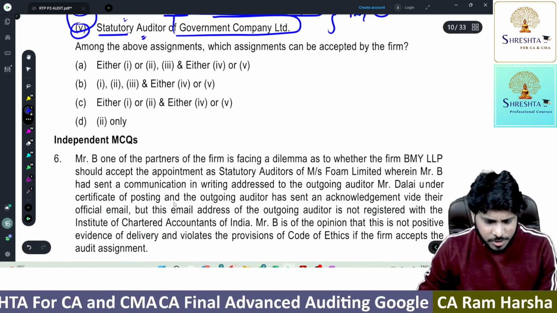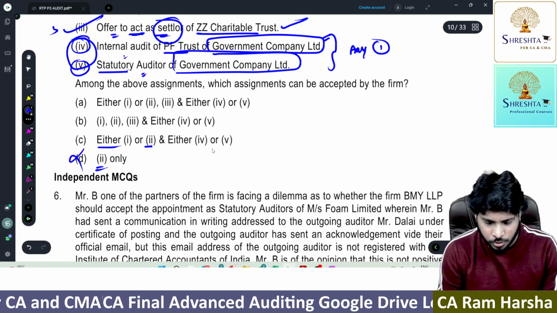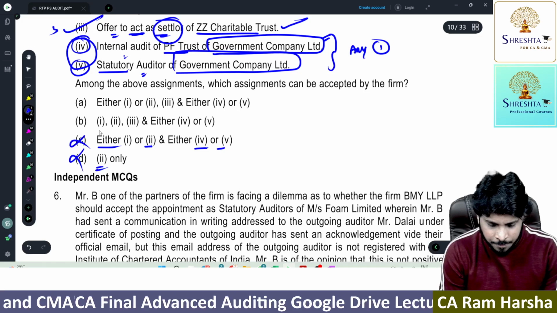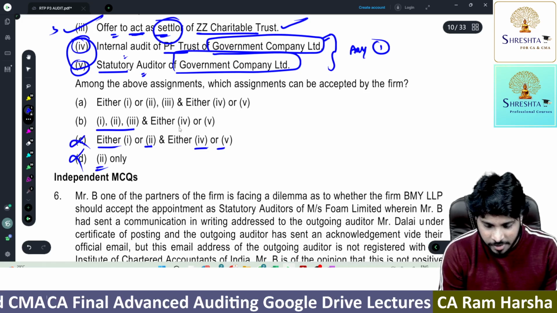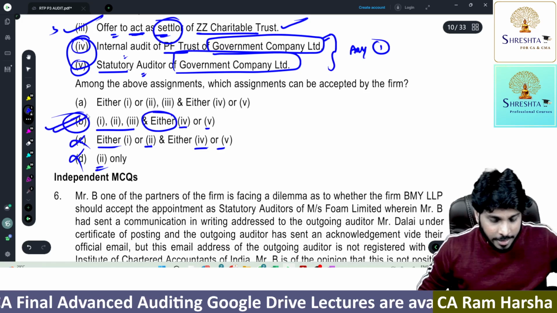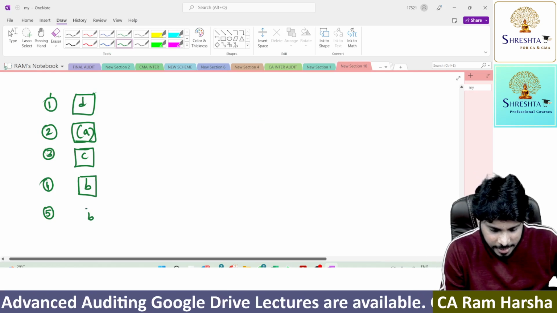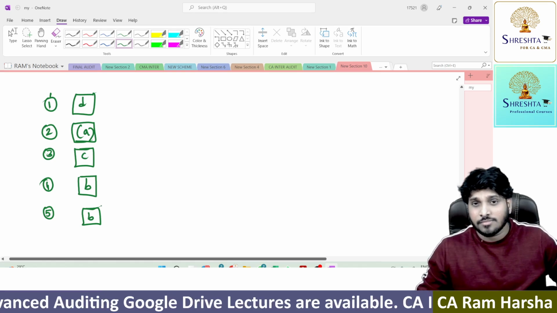So let's look at the options. Only 2 he can accept, wrong answer. Either 1 or 2 and 4 or 5, wrong answer. 1, 2, 3 they can accept, whereas 4 and 5, any one only. Yes, absolutely the answer is B. The answer is B for the 5th question.